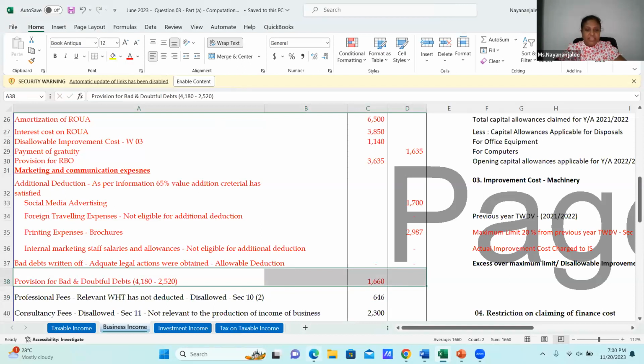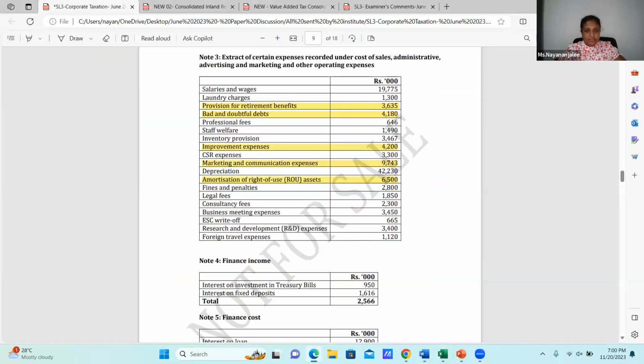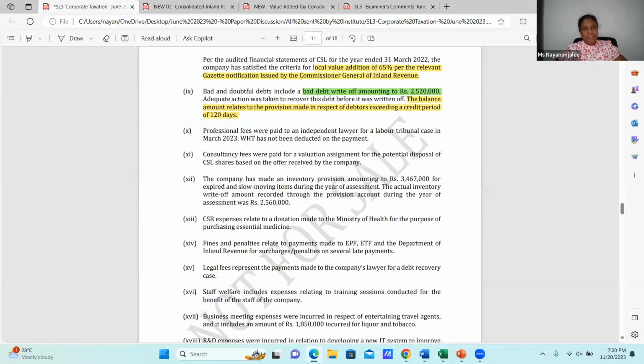And the next one, which is the professional fee, where we need to look at whether the WST provision is relevant or not. The professional fees were paid to an independent lawyer for labor tribunal cases. On the other hand, if that withholding tax provision is not there, then for a labor tribunal case, it's incurred for the production of income. Then the legal expense can be deductible if the relevant WST has been deducted.